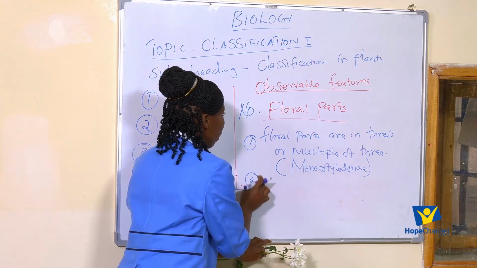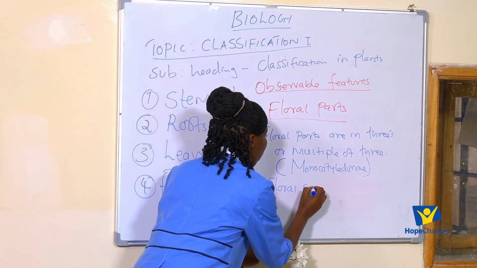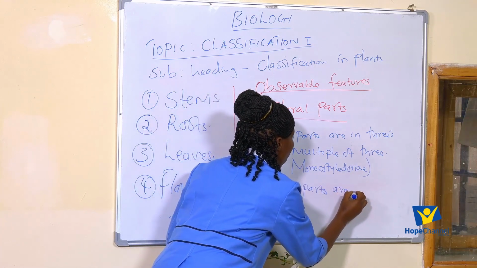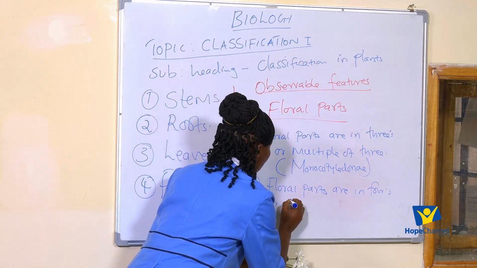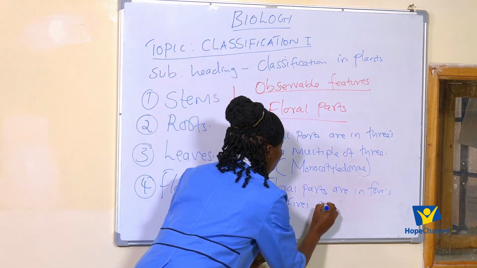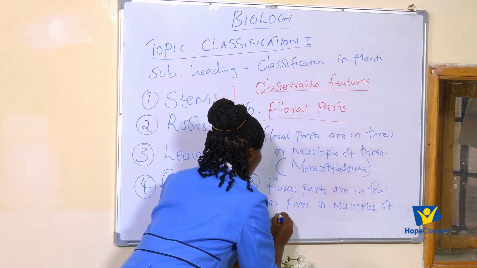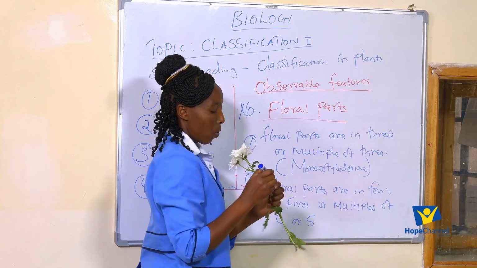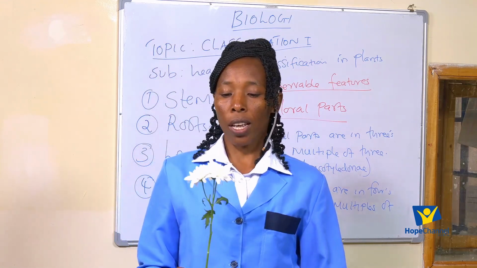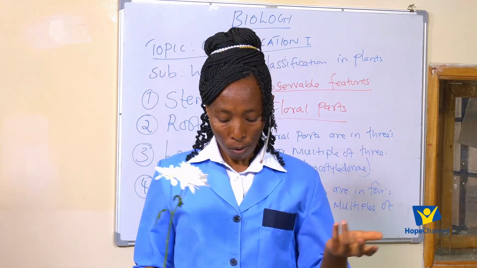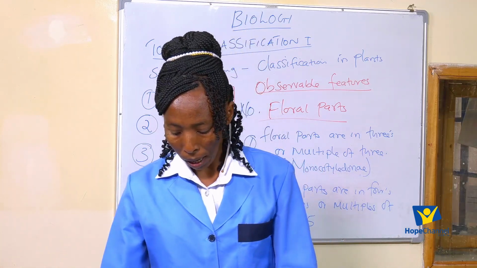Then for the other group of plants, we have those that their floral parts are in 4s, or 5s, or we say multiples of 4s or 5. So we have those that have their floral parts in multiples of either 4 or 5. Probably I can demonstrate that so that we are able to see.